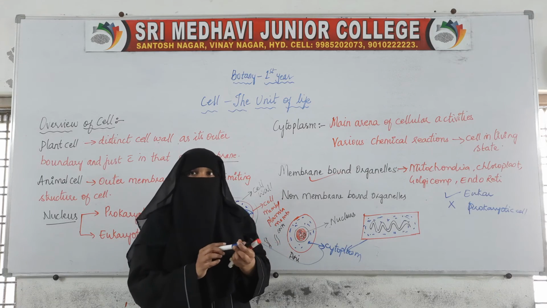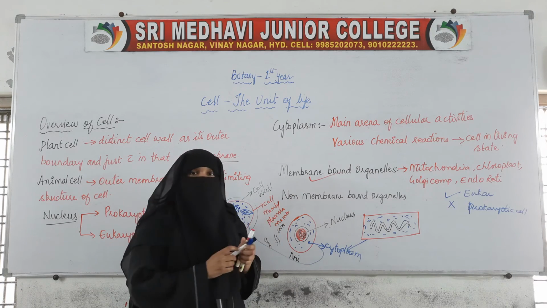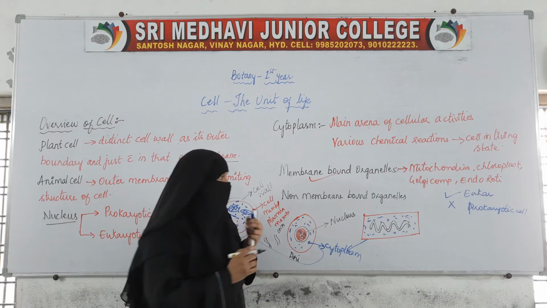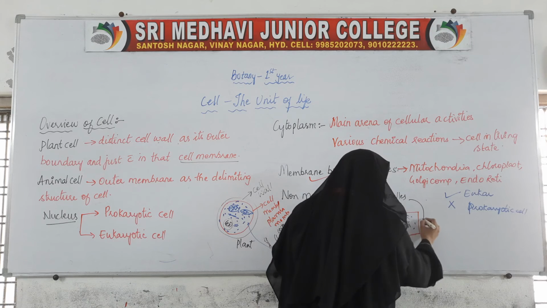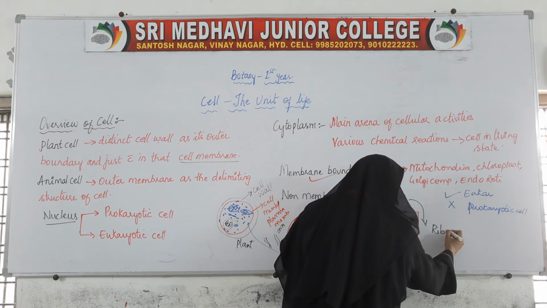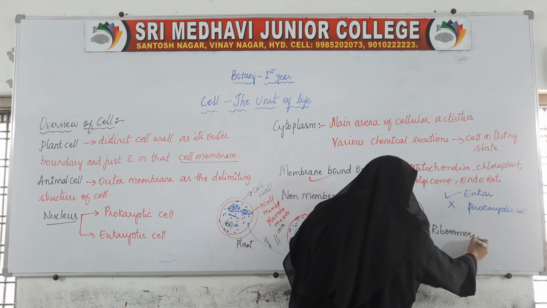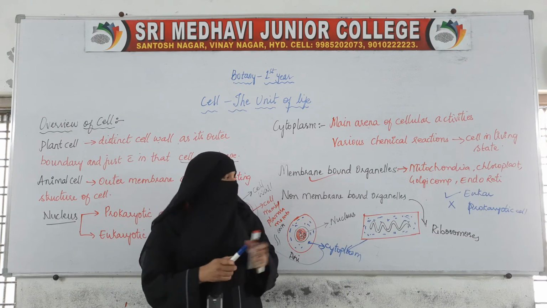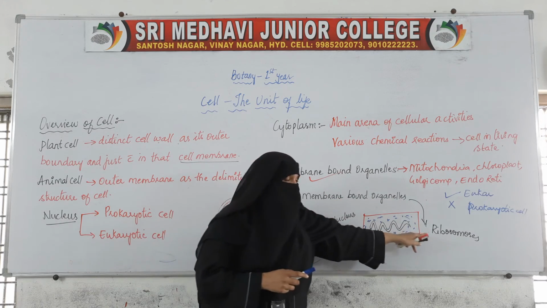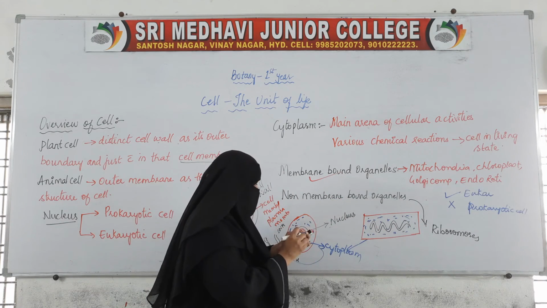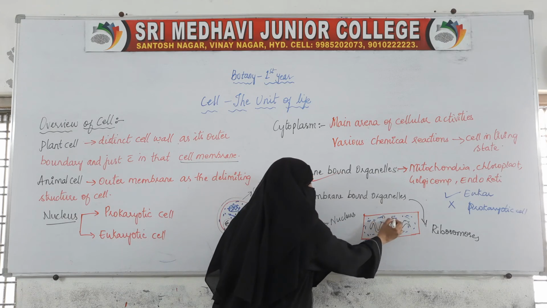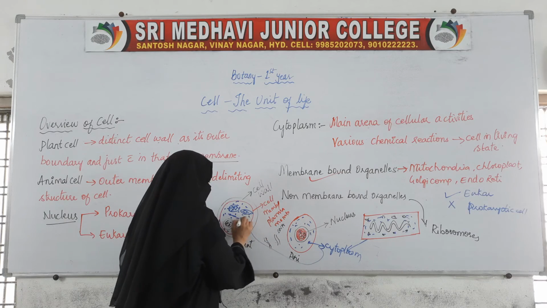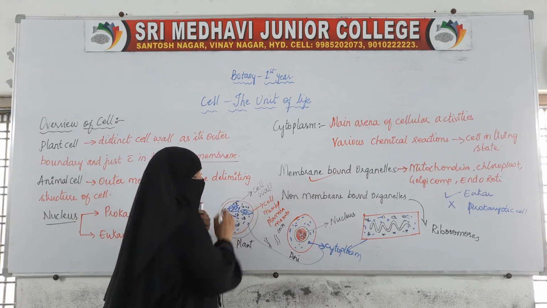So apart from these membrane bound organelles, non-membrane bound organelles are also present. An example of non-membrane bound organelles is ribosomes. These non-membrane bound organelles, that is ribosomes, are present in both prokaryotic as well as eukaryotic cells.